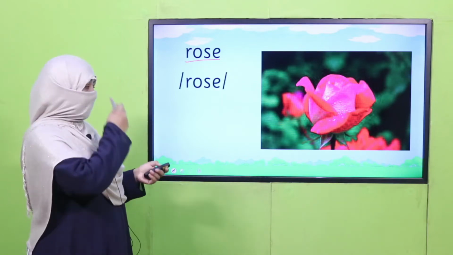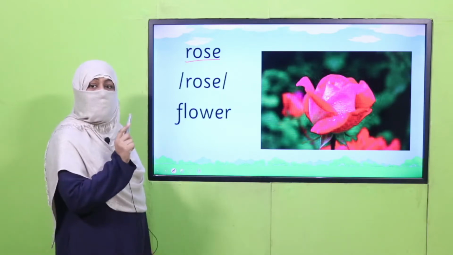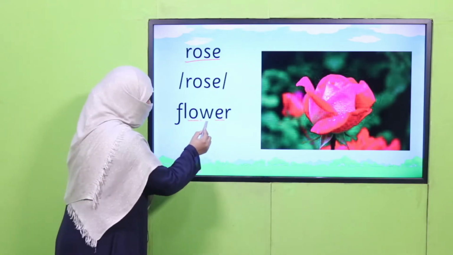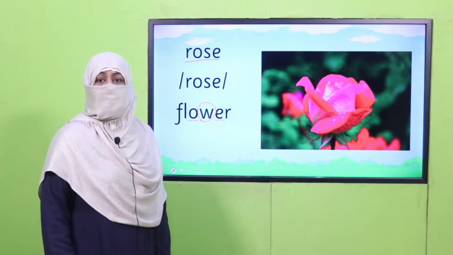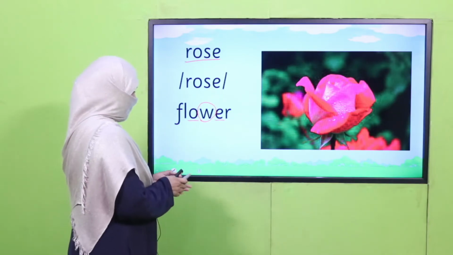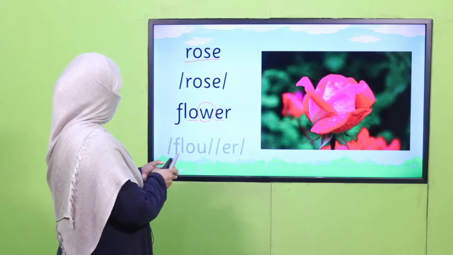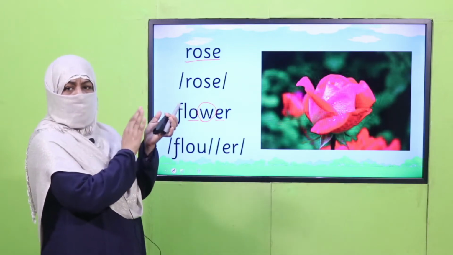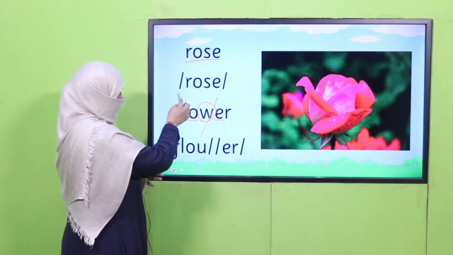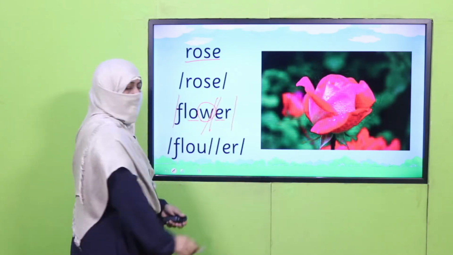But if you say flower, now you see there are 2 vowels, O and E, and they are separated by a consonant. It means we have to break it and make it a 2 syllable word. And how will we say it? We'll say flower. This part goes separate and this part goes separate.